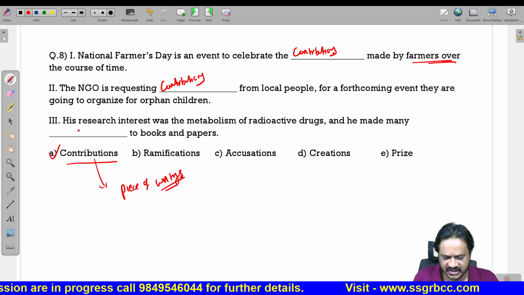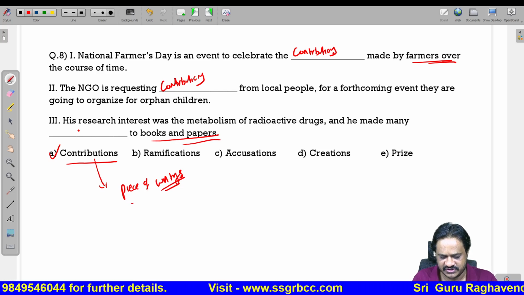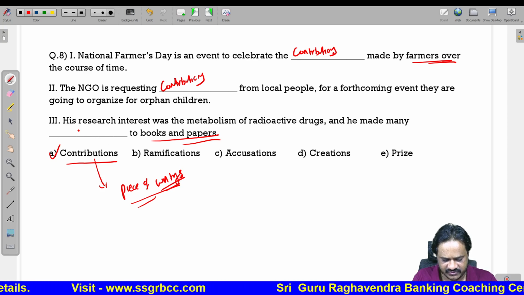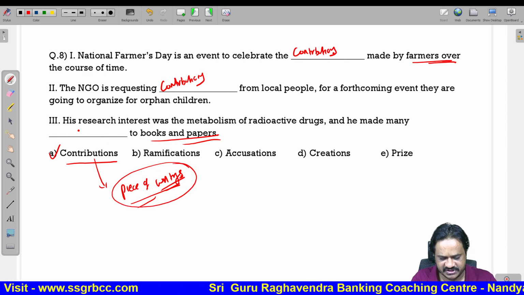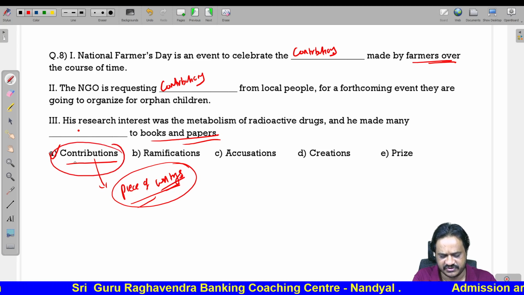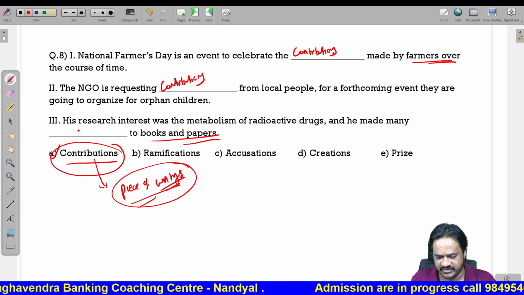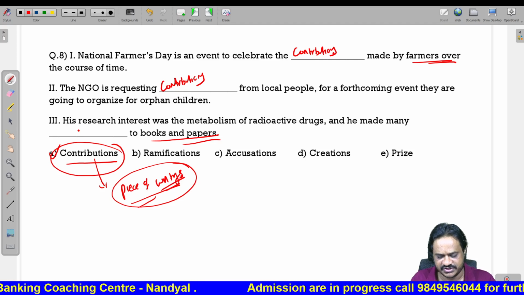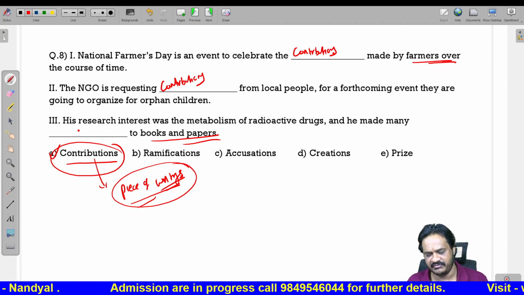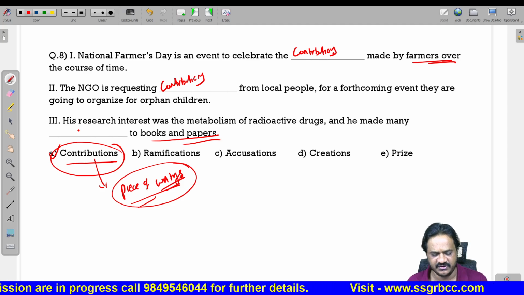Piece of writings to books and papers. Here he is authoring so many books. So contributions means piece of writing. In the third blank also we can use contributions. Contributions means a piece of writing. So in all the three blanks you can use the word contributions, which you can easily identify. So contributions made by the farmers, contributions from local people, contributions to any particular books, that means by way of writing the books he is making so many contributions. Contributions means piece of writing.